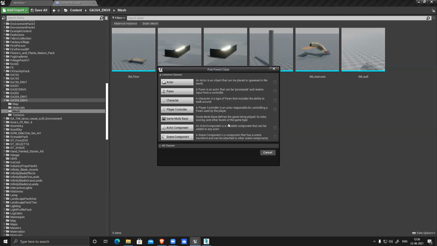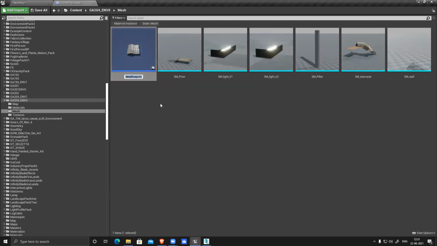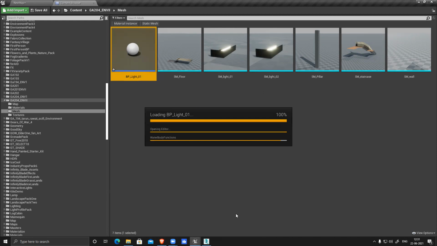So click blueprint class. It will ask you to pick a parent class, like what you want to create basically. I want to create an actor. I want to use this model as an actor and assign something to that blueprint. So I can name it BP, BP meaning blueprint, underscore light, underscore 01. 01 for the 01 light, 02 for the 02 light. I'll create this, then double click. It will open a new window.